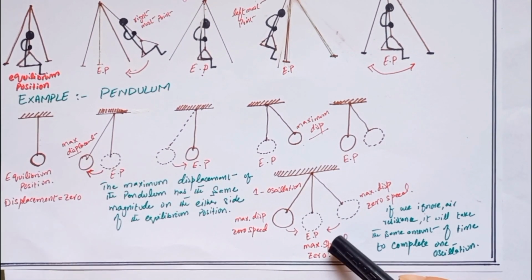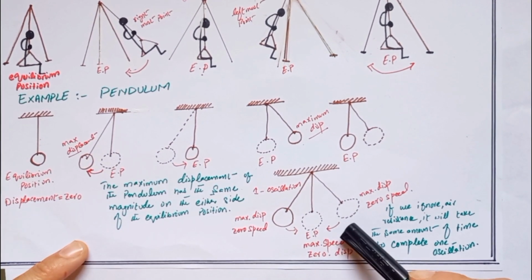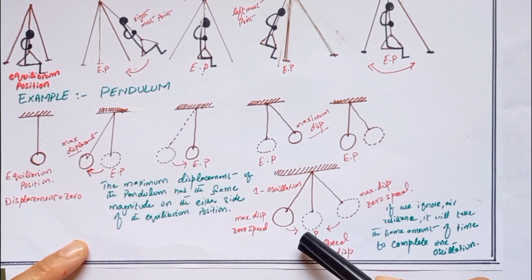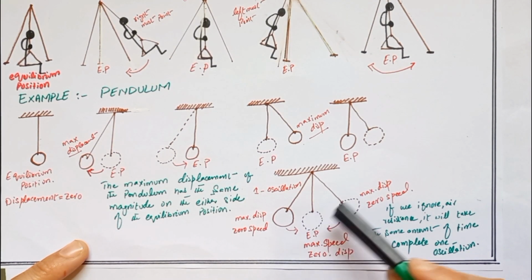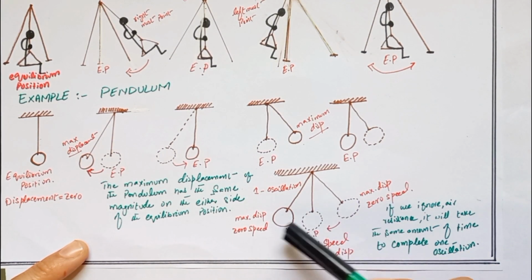The displacement of the pendulum and the direction of the pendulum do not affect the amount of time it takes the pendulum, whether the maximum displacement is to the left or the right. It does not affect the time to complete one oscillation.